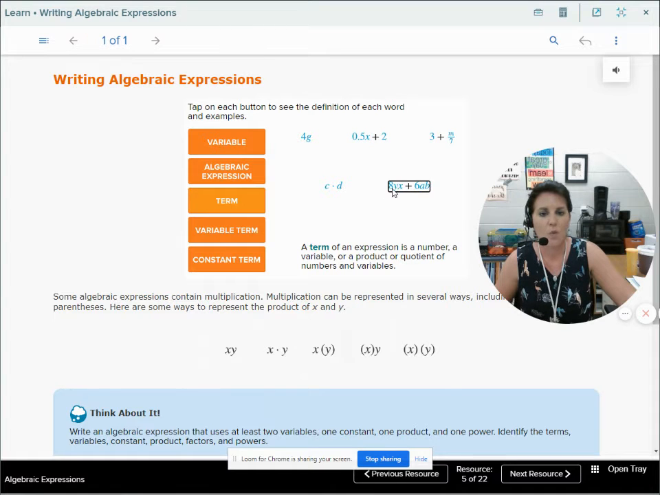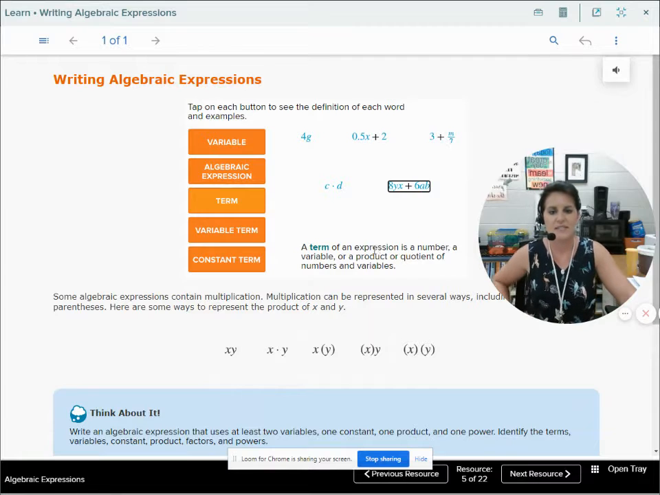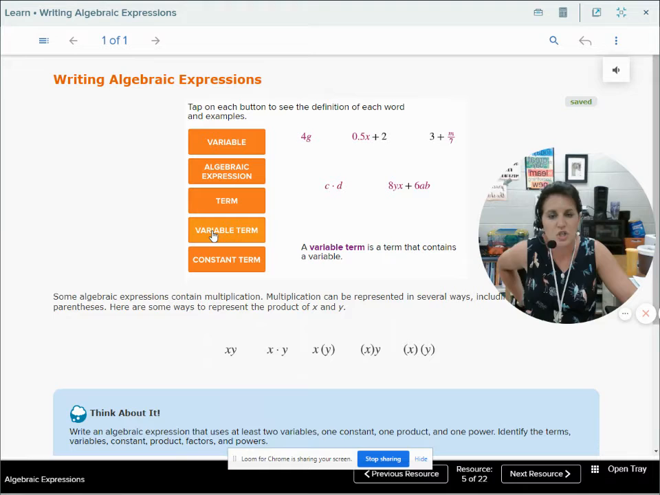8yx is my first term, and 6ab is my second term. A variable term is pretty simple. It's a term that contains a variable. So 4g contains the variable g, so that's a variable term. 0.5x contains the variable x, so that's a variable term.